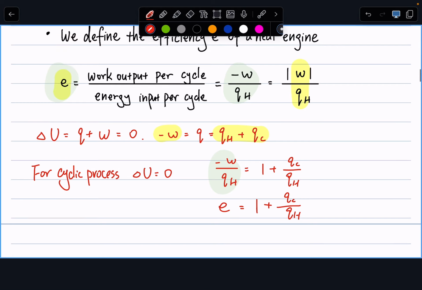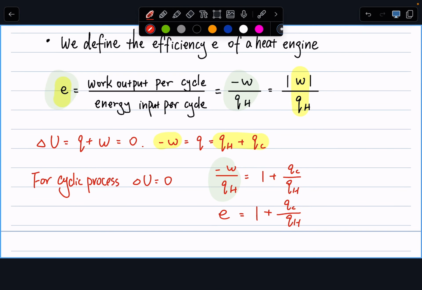Looking at this equation we derived, the math is not hard, but think about what exactly this equation tells us. For any cyclic machine, the efficiency can never exceed 1. So it's 1 plus QC over QH. Now QC is the heat flow from the engine to the cold reservoir.